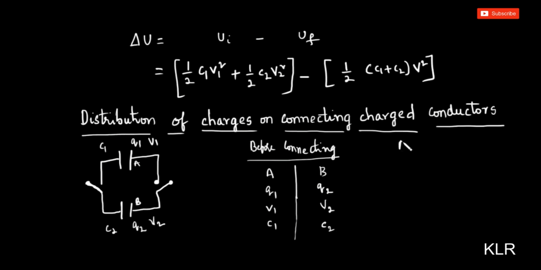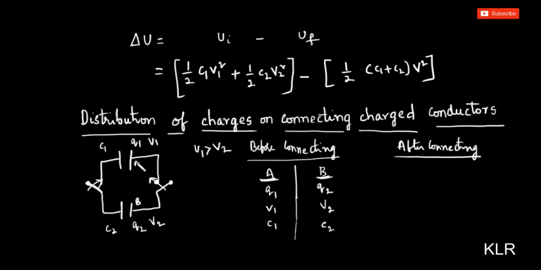Now after connecting the circuit, the charge on A, see now they were at different potentials, let us assume that V1 is greater than V2, then this is at a greater potential than this, so that means A is at a greater potential than B, then charge will flow from A to B till the potential becomes equal.